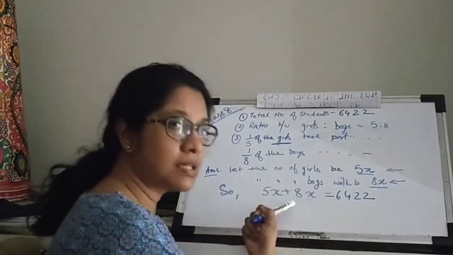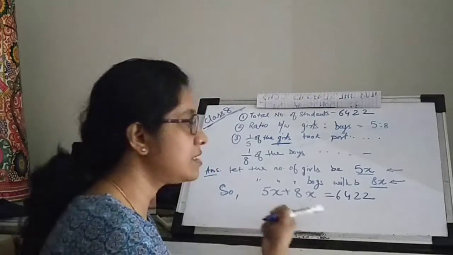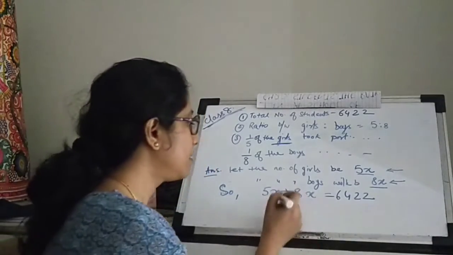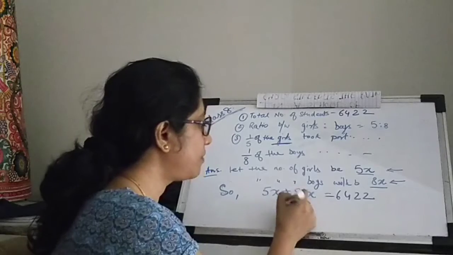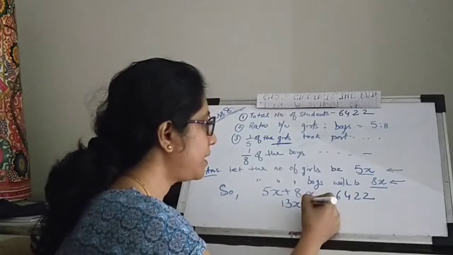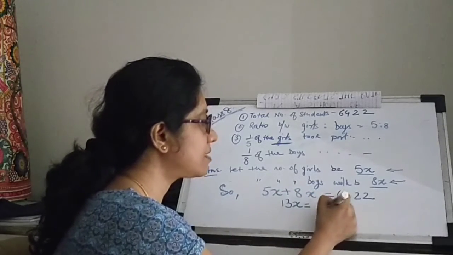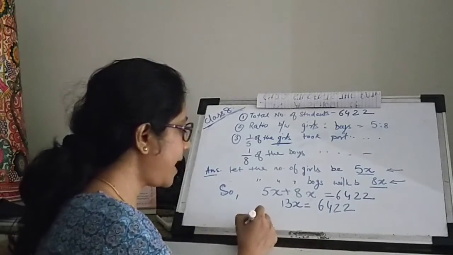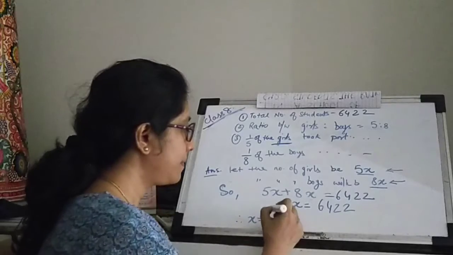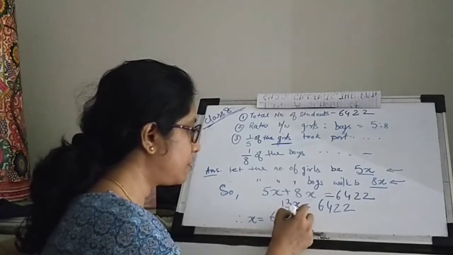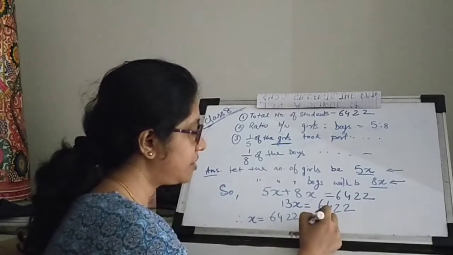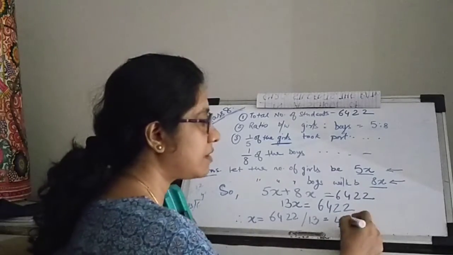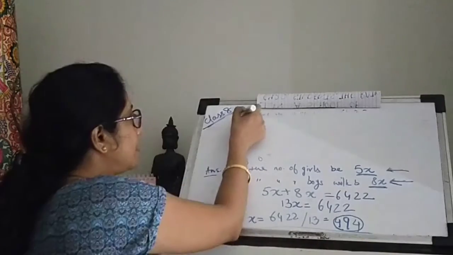This is a simple equation in one variable which we just need to solve. So we have 13x equals 6422. Therefore, x will be 6422 by 13. So this comes out as 494.